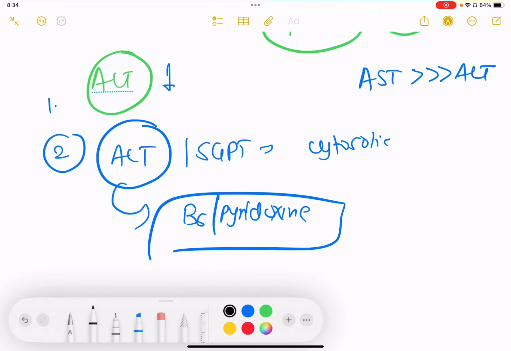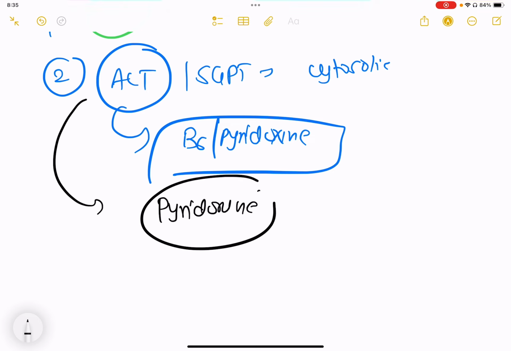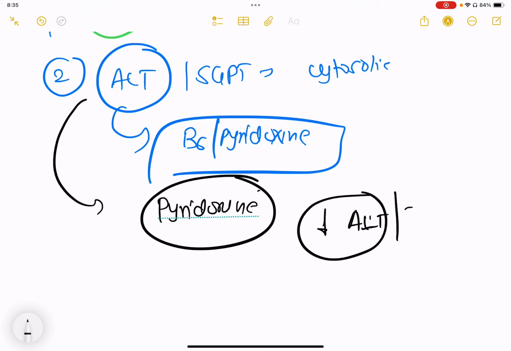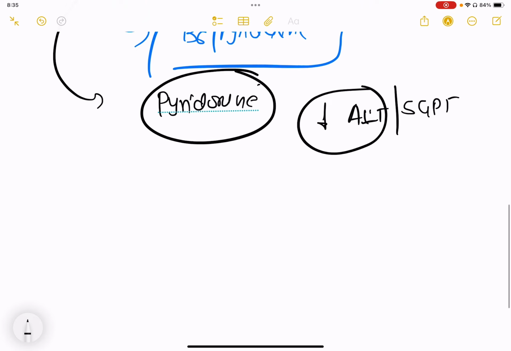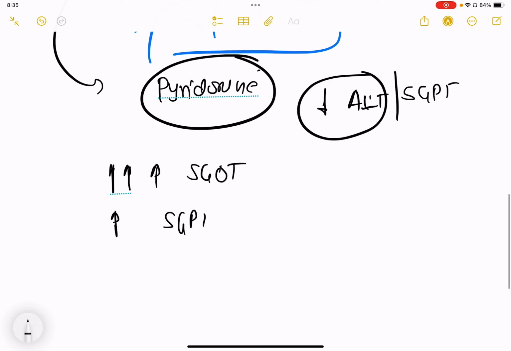Now, in chronic alcoholic patients, there is a deficiency of vitamin pyridoxine, which causes reduced synthesis of alanine aminotransferase, or SGPT. So these are the two main reasons why there is increased release of SGOT, and there is definitely increased release of SGPT, but to a lesser extent.